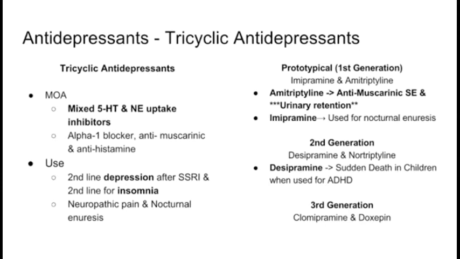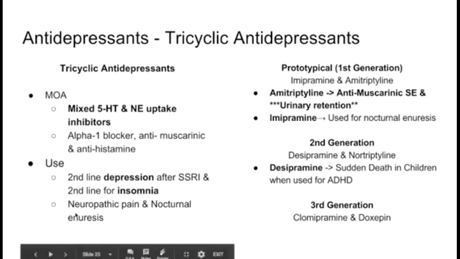And the MAO B isoenzyme selective, the example is selegiline, and this selegiline is also known as deprenyl, and it is used in Parkinson's disease. So this selegiline is not used in depression.